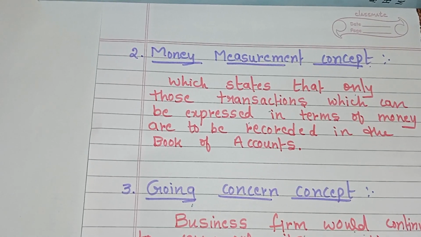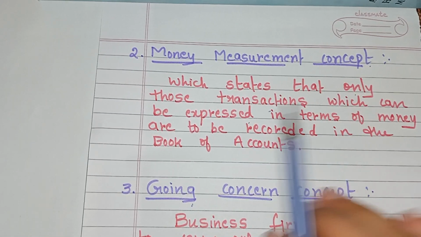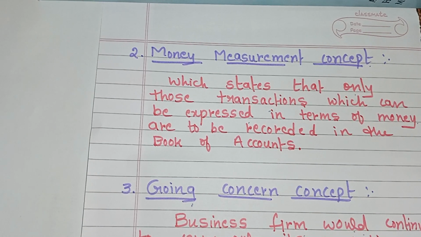This concept is very easy to understand. It states that only those transactions which can be expressed in terms of money are to be recorded in the books of accounts. Only the monetary transactions, the transactions which are expressed in terms of money, like sale of goods, payment of expenses or receipt of income, are to be recorded in the books of accounts.